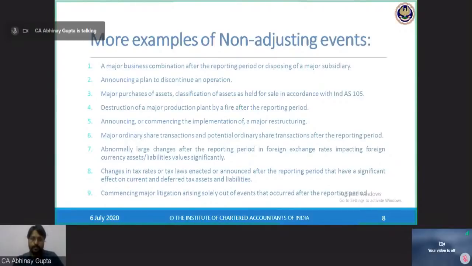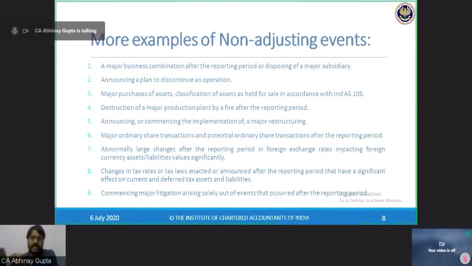Point number 5, announcing or commencing the implementation of a major restructuring. So any restructurings or any major transfer or shifting of locations or factories from one place to another place, if happening subsequently, are subsequent events only. I cannot say that I am going to shift this, so hence I need to account for this in my March 20 accounts.